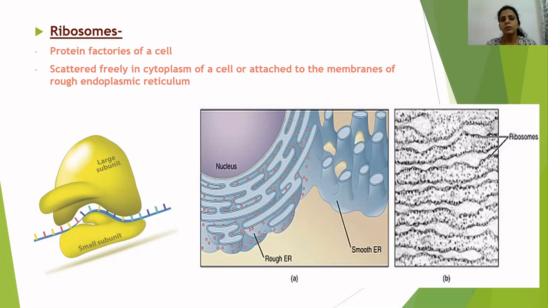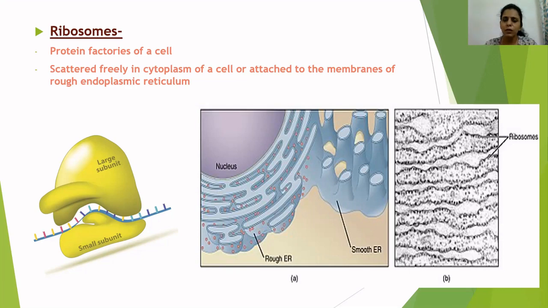Now the question is how these ribosomes synthesize proteins. The genetic material present in the nucleus of a cell, you're already aware, has many DNA base sequences, nitrogenous base sequences. This genetic material passes through the ribosome, and the ribosome reads the information given on the genetic material and assembles all the amino acids in a particular sequence.